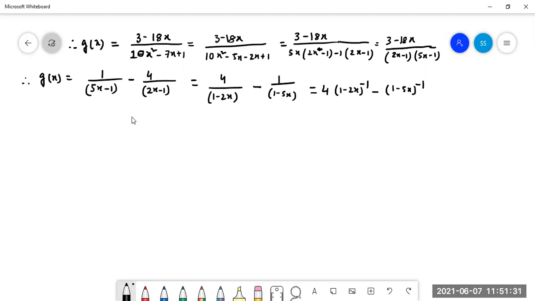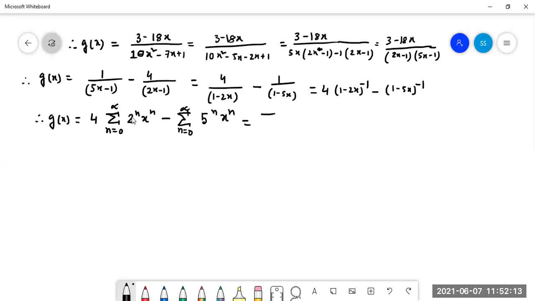Yes, sir. So g(x) equal to 4 into summation n equal to 0 to infinity 2 to the power n x to the power n, instead of (1 minus 2x) whole to the power minus 1. Can we write this? And minus summation n equal to 0 to infinity 5 to the power n into x to the power n.